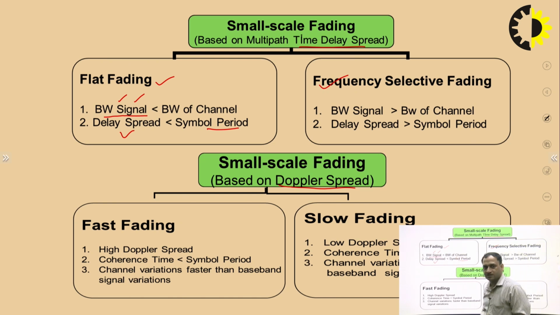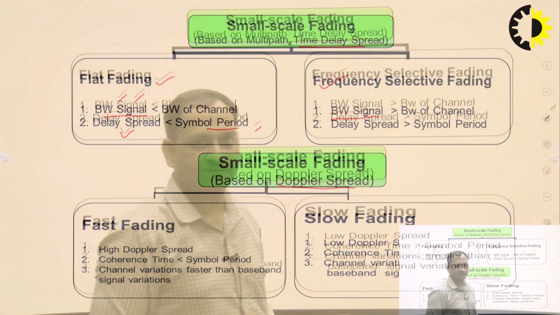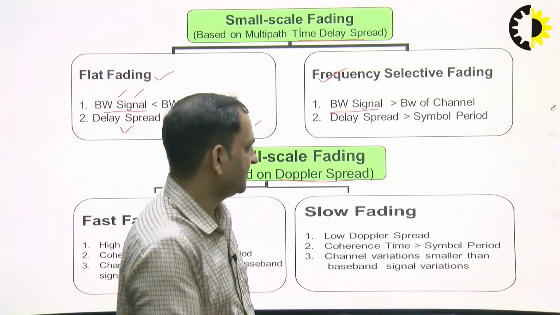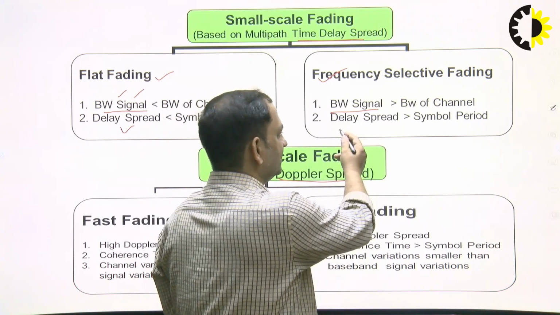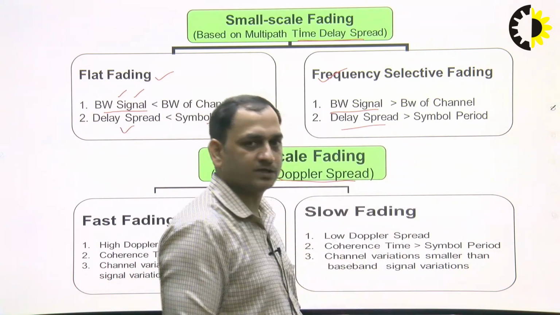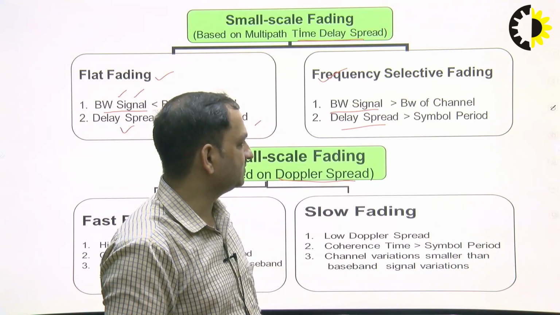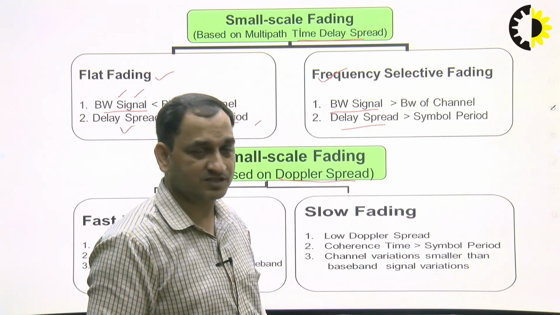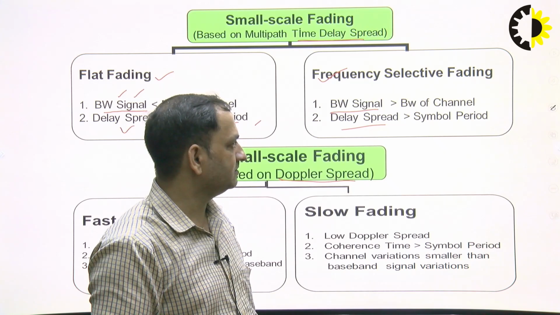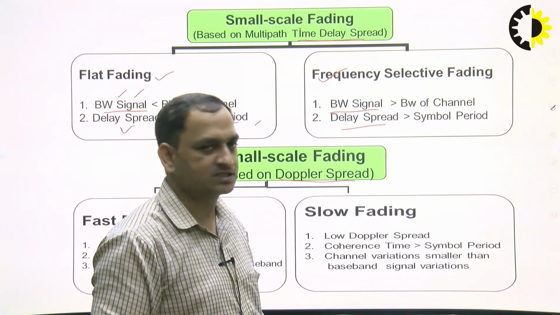Next is frequency selective fading. This is the opposite of this case. In frequency selective fading, the bandwidth of the signal is greater than the bandwidth of the channel, and correspondingly the delay spread is greater than the symbol period. Because of this, frequency selective fading occurs, which is very destructive in the case of a wireless communication system.